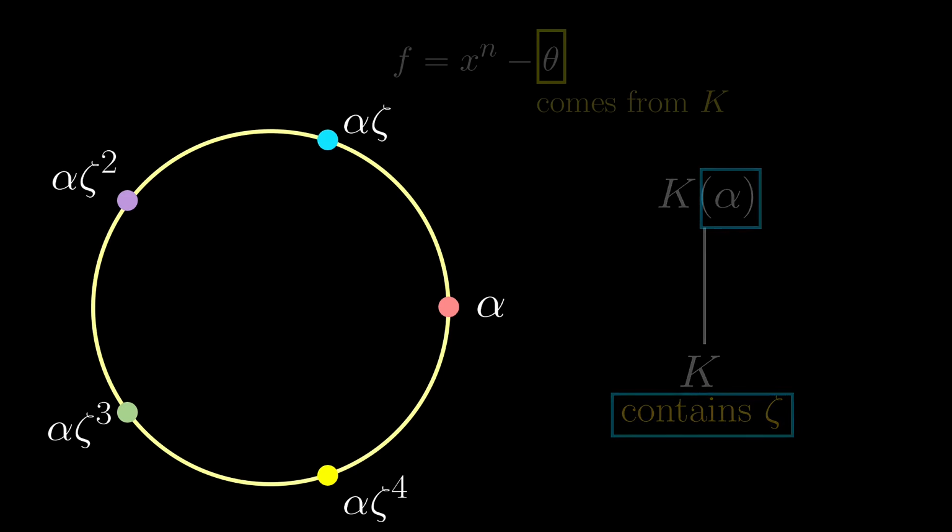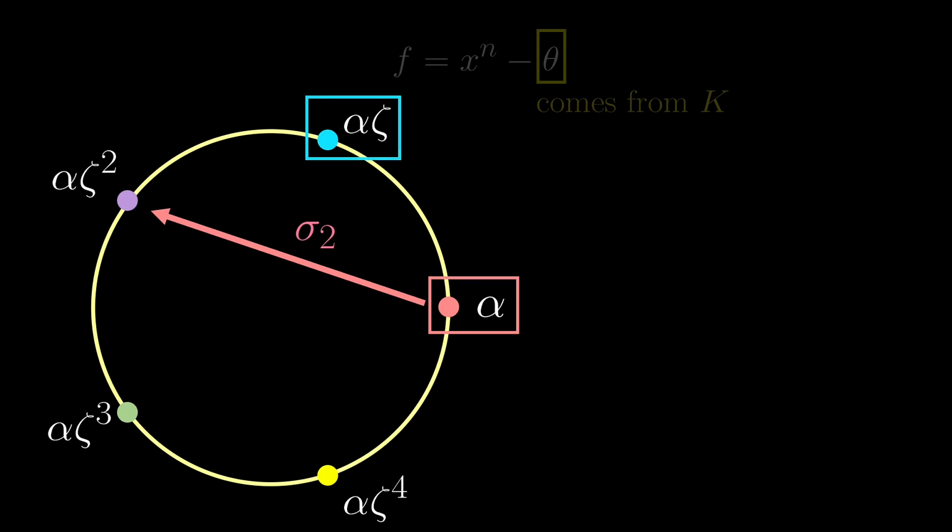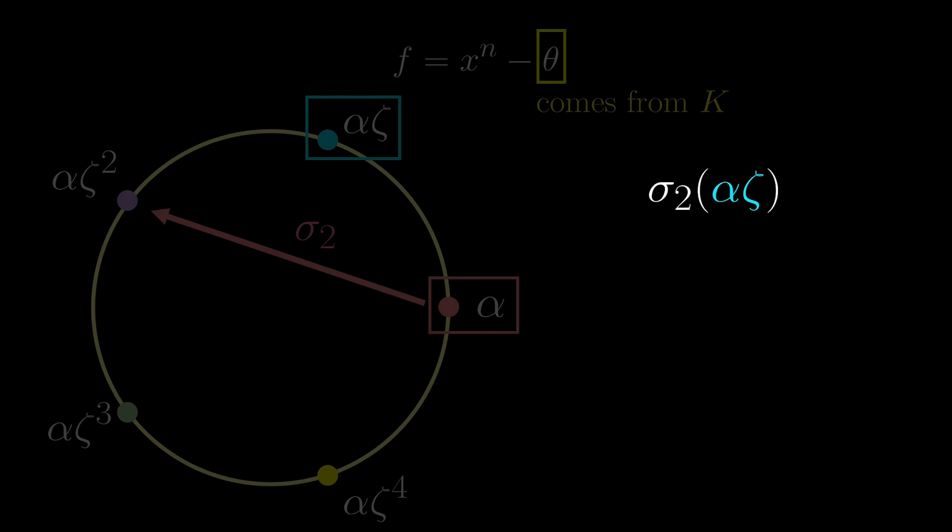Just like before, we will investigate the Galois group of this extension. For this, we ask where will alpha go? It can, for example, go to alpha zeta squared, and similar to before, we will denote this as sigma 2. Okay, but where will alpha zeta go? Well, according to the preservation of algebraic properties, we get this.